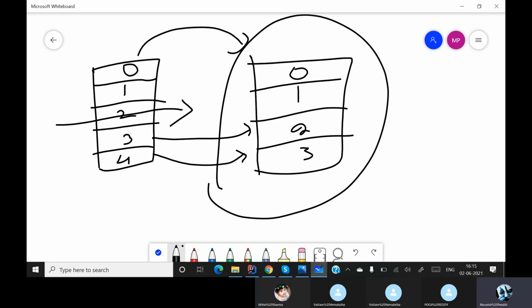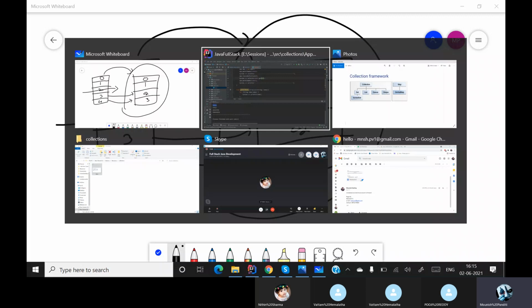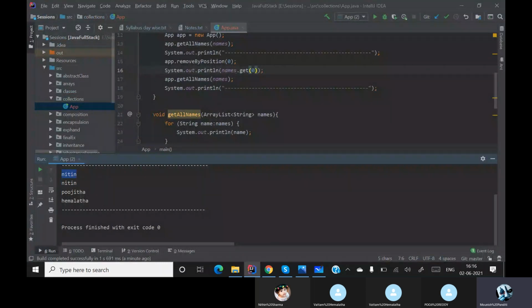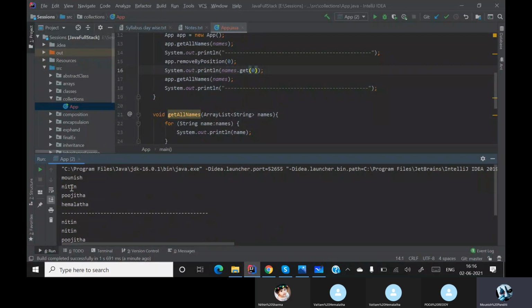So when I removed the element at index 0, automatically the element at index 1 became 0. When you are dealing with ArrayList, one thing you need to understand is that ArrayList is a bit slow.